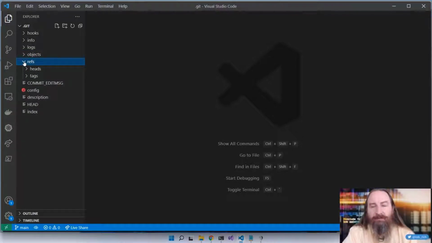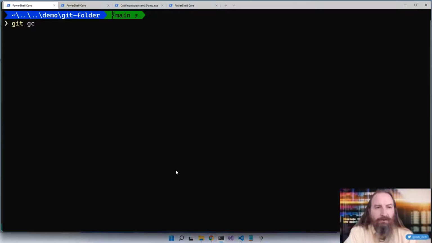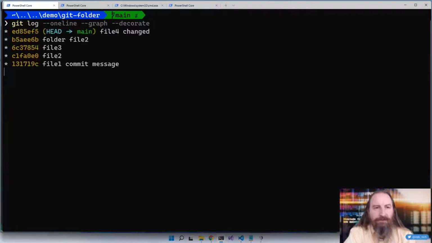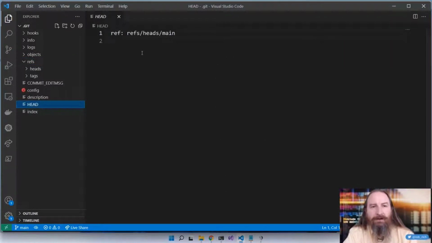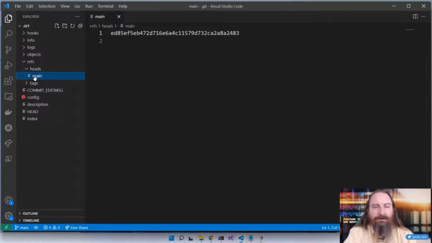Next, let's talk about refs. Now, right now, when we do a git log --oneline, I'm going to do --graph and --decorate. We can see that we have head, and head points at main, and main is at this commit. So let's wander through our .git folder and see how that works. Ooh, we have this head file. Let's open up this head. It says that it points at a ref, and that ref is here in refs heads main. Oh, we have a refs folder. Let's open up heads. Ooh, there's a main file, and here is the commit that it points to.